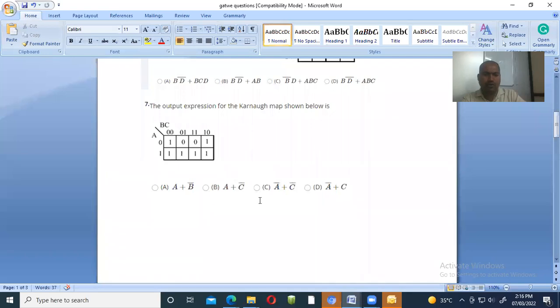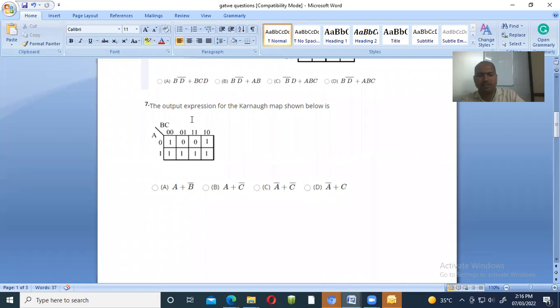So your equation is: here is A. Now tell me which is the answer for it. For the whole thing it is A. For the rolling, only 00 is remaining, which is nothing but C bar. In case of a K-map, we have to add these two terms.